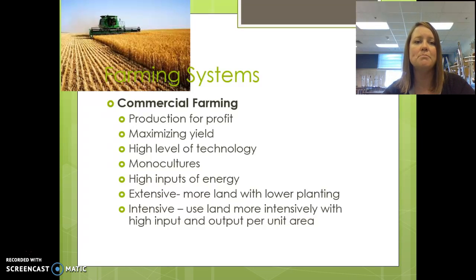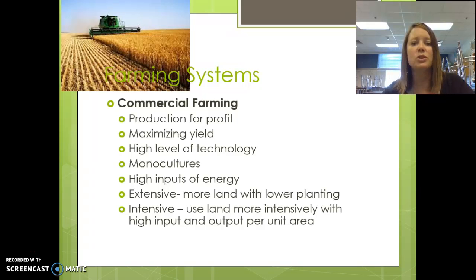The idea is that you want to maximize your crop yield per unit of arable land. It uses a high level of technology. It's typically monoculture where there is one crop grown. There's high inputs of energy. There's both extensive and intensive commercial farming.